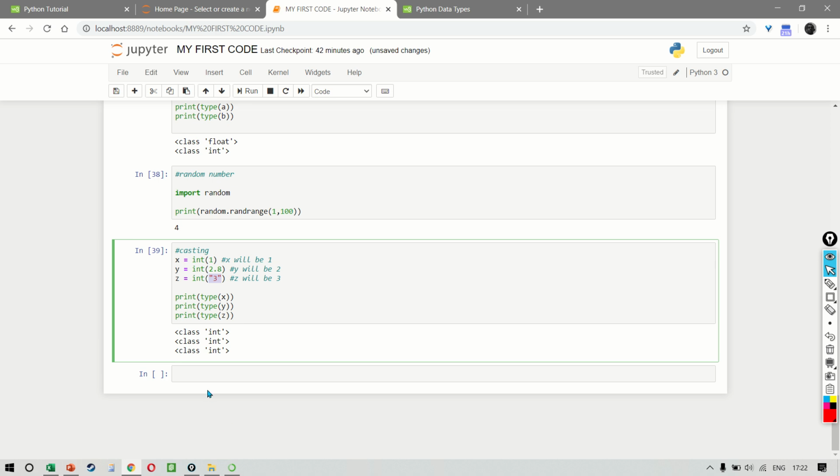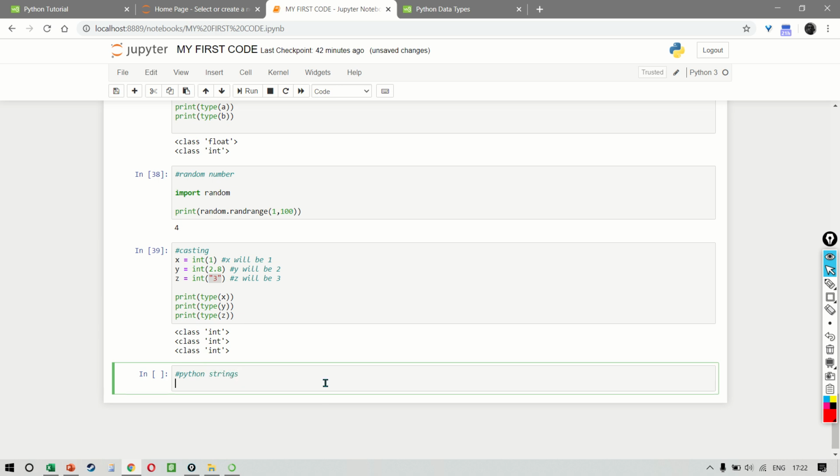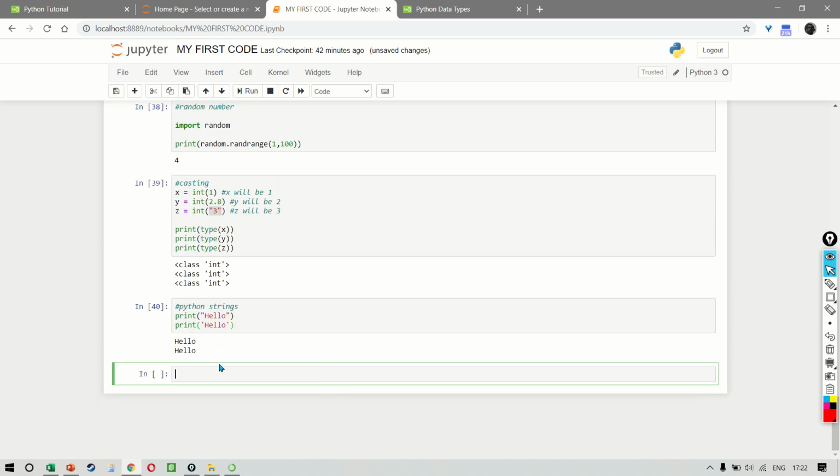All right, let's look at Python strings. Python strings can have a double quote or a single quote, which means that I can either write hello with a double quote, or I can also write hello with a single quote. Both of these are correct. So the result comes as hello and hello.